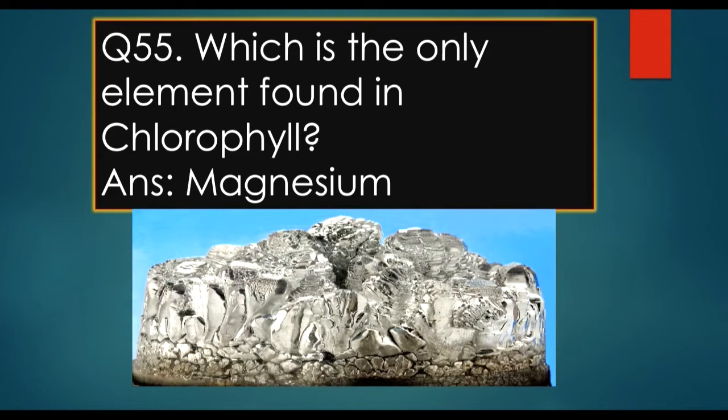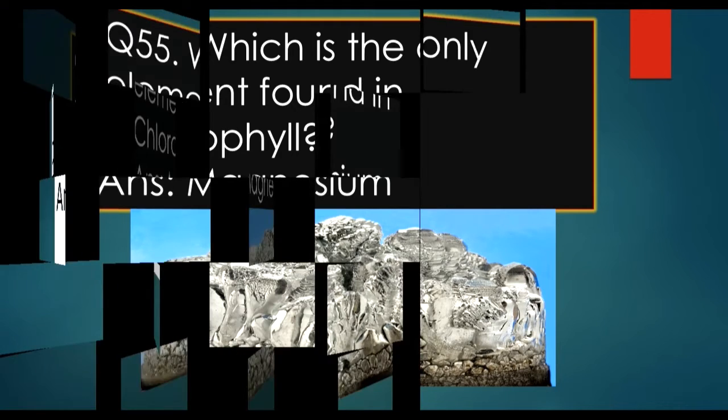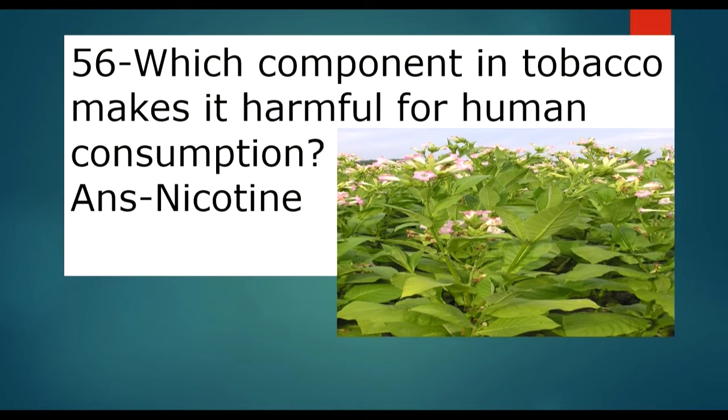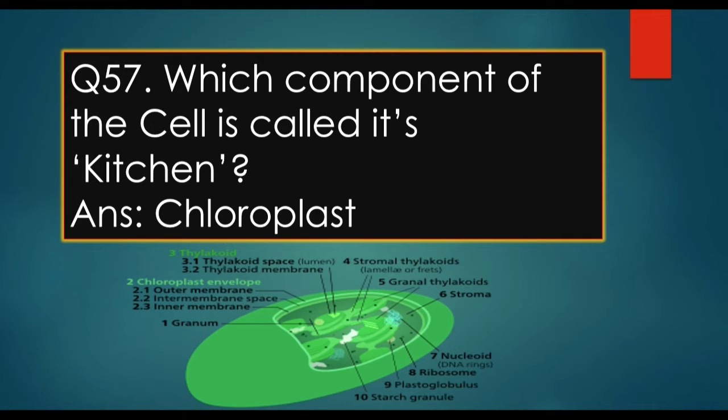Next question: which is the only element found in chlorophyll? Answer is magnesium, and magnesium is a group 12 element according to the modern periodic table, and magnesium's atomic number is 12. Next question: which component in tobacco makes it harmful for human consumption? Answer is nicotine. Next question: which component of the cell is called its kitchen room?